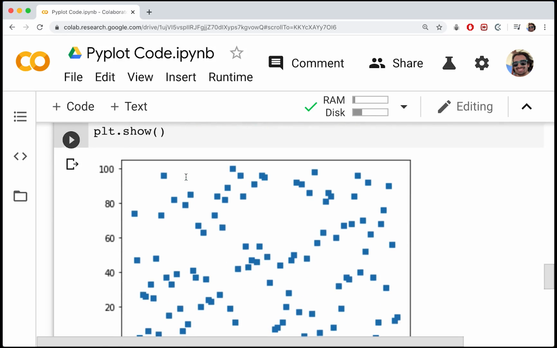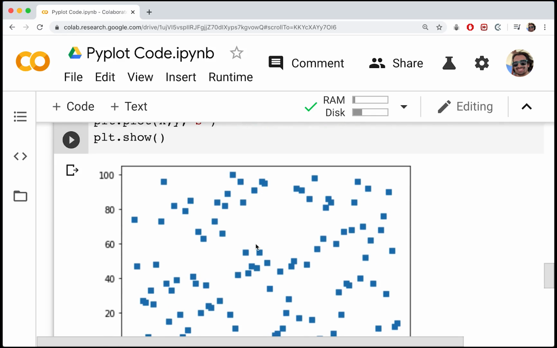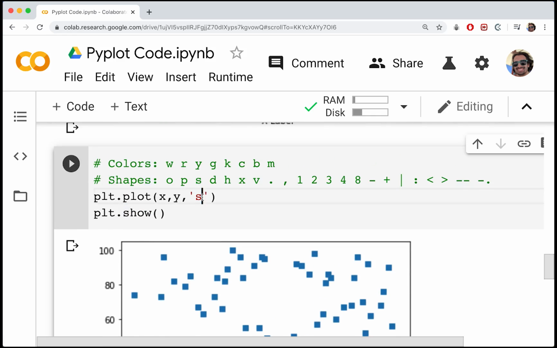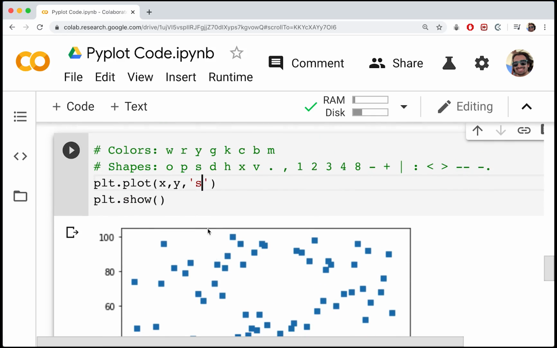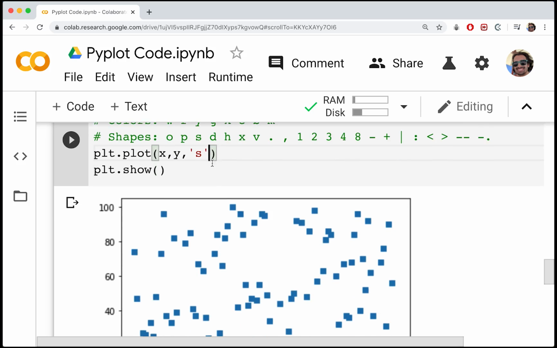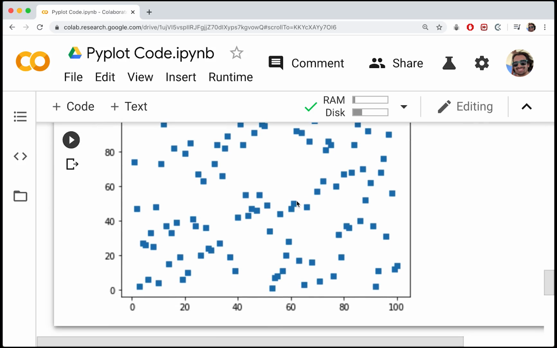Okay, so a couple things. First, note that we're dealing with squares here. The S is clearly the code for a square dot instead of just a round regular dot. Note that it's gone back to the default color again. That's because we didn't specify a color code. And the third thing to note is that it's got rid of the line.